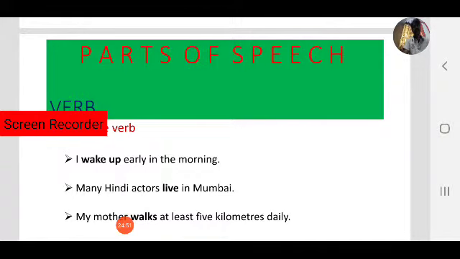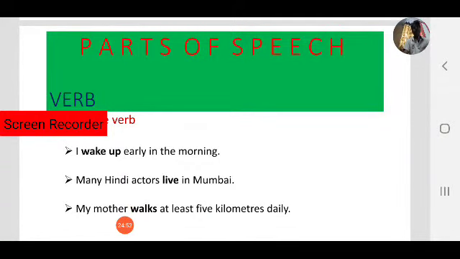Next example. My mother walks at least 5 kilometers daily. Okay, what is the verb here? Yes, walks. So my mother walks at least 5 kilometers daily. Walks is the main verb. It is the action of my mother. Action verb, so main verb.